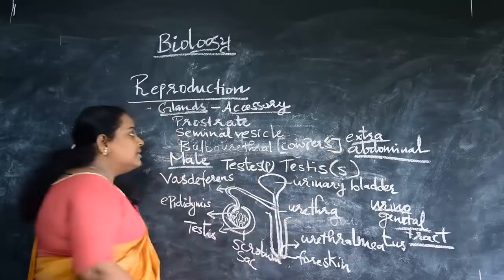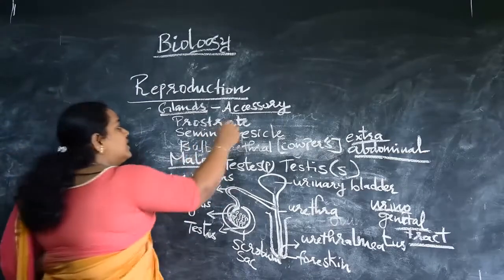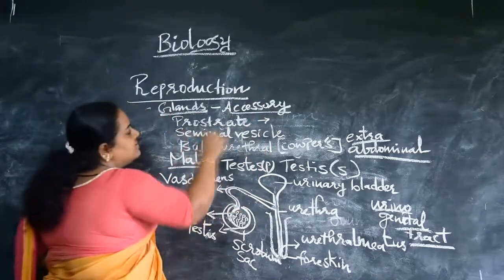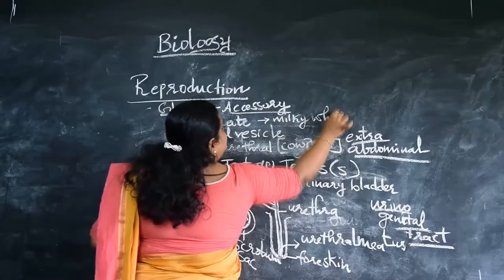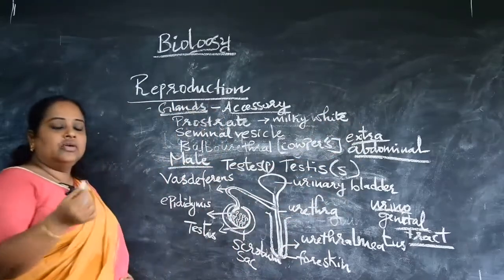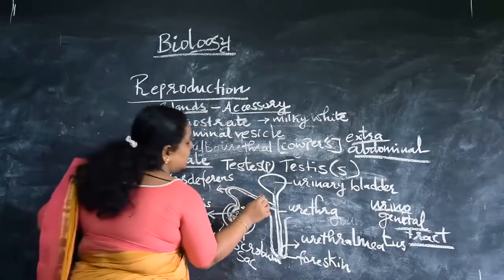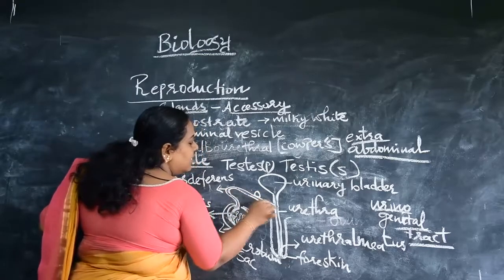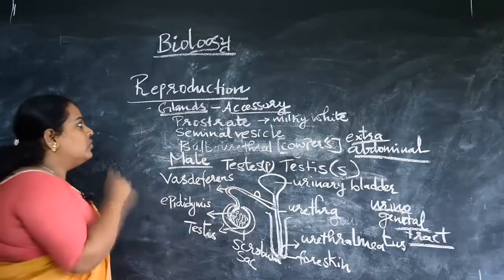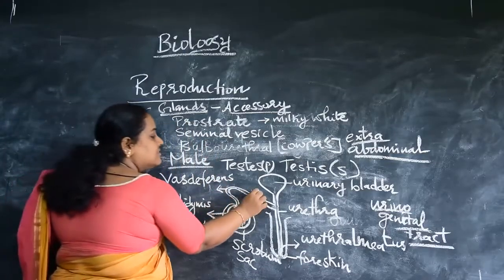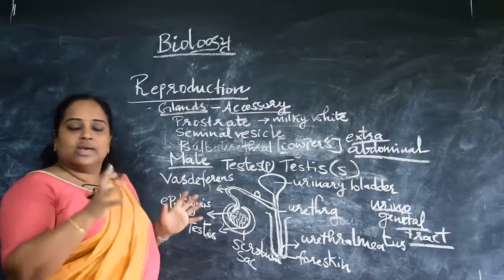This bulbourethral gland is also called Cowper's gland. So what are their functions? The prostate gland secretes a milky white fluid. It is present on the way where the vas deferens meets the urethra that is extending from the urinary bladder. So the prostate gland, the first gland that we are going to see, secretes a milky white secretion.